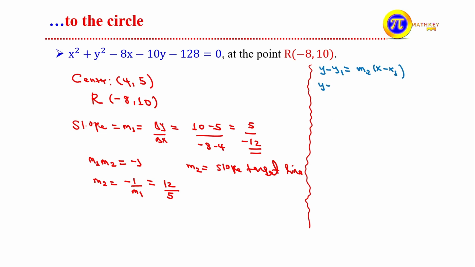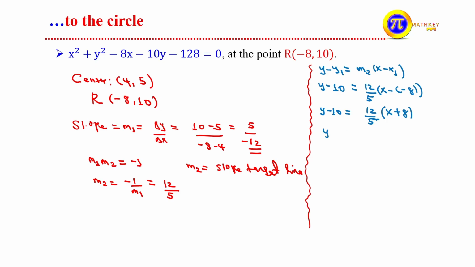This implies y minus y1, where y1 is 10, equals m2, that is 12 over 5, times x minus negative 8. So y minus 10 equals 12 over 5 times x plus 8, since minus negative becomes plus.